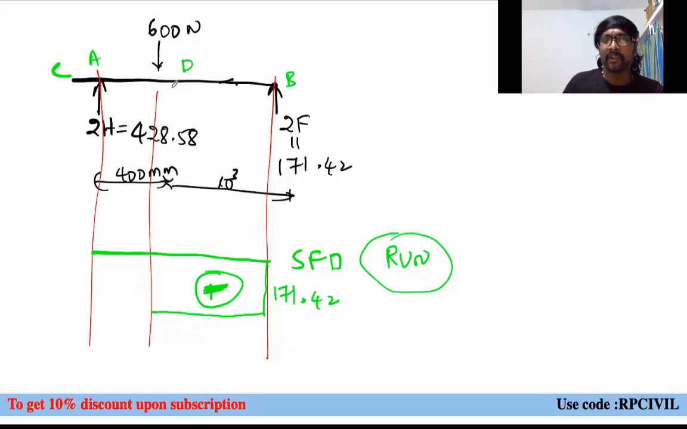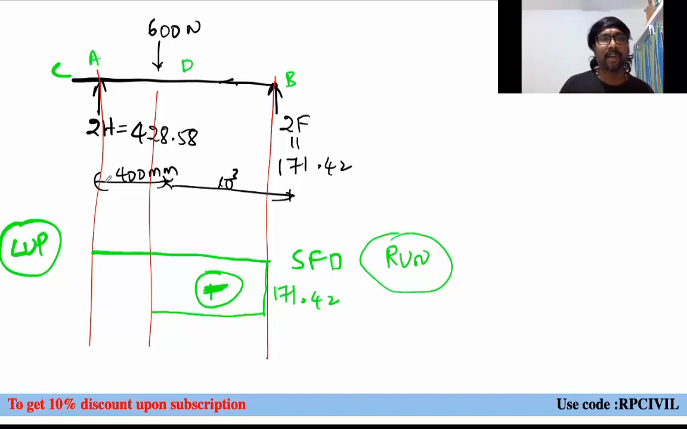600 newtons downwards and 171 upward, right? Or we can draw it like this, or we can draw it from the other side also. And if you observe from here, 2H is in the upward direction. Right side upward negative means left side upward positive.